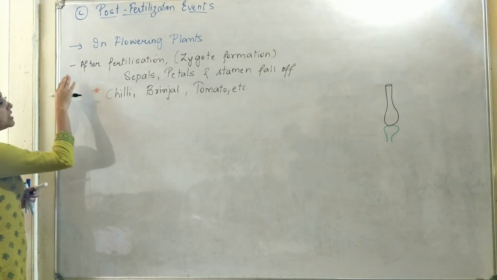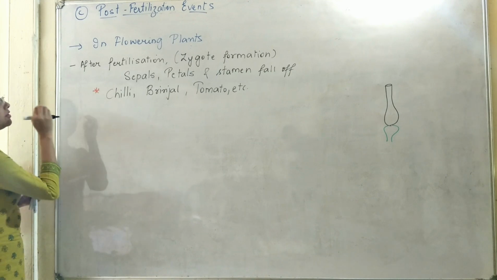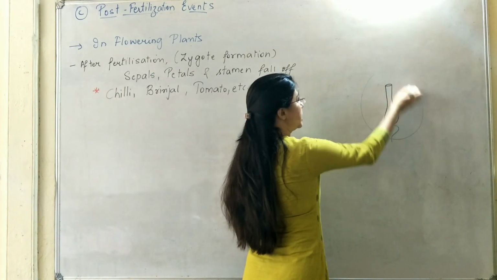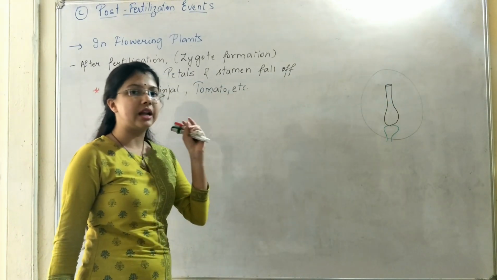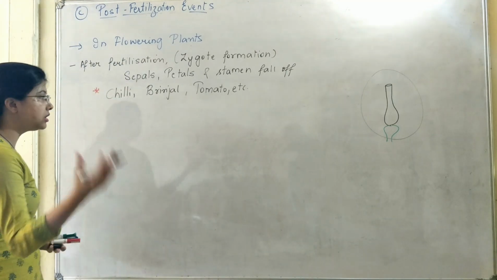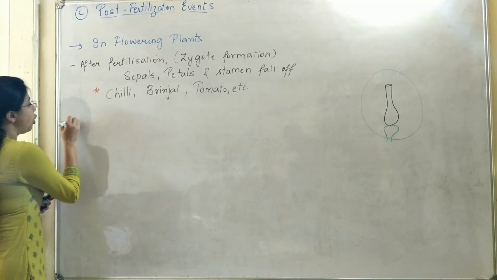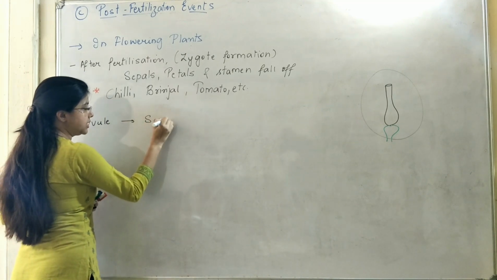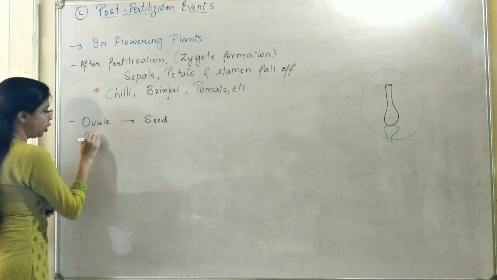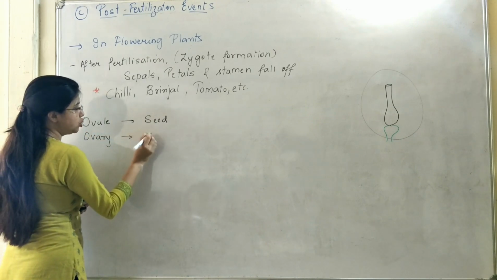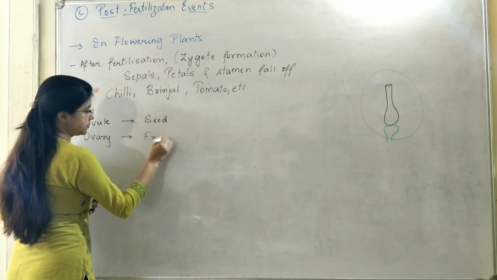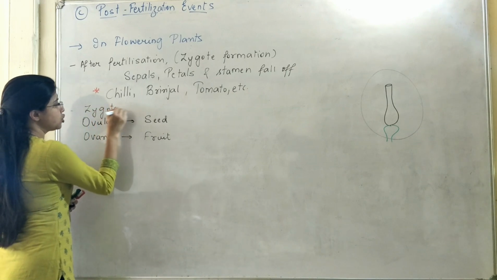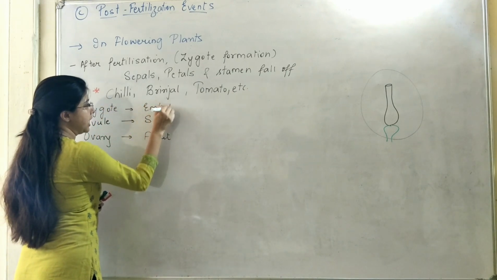Now once the zygote formation has occurred and the fertilization process has taken place, there will be certain changes in the reproductive part, that is the carpel that is still attached to the flower, on the thalamus. The ovule which is present in the flower is going to develop into the seed. The ovary develops into the fruit. Of course, there will be a zygote inside which has formed, so the zygote is going to develop into the embryo.